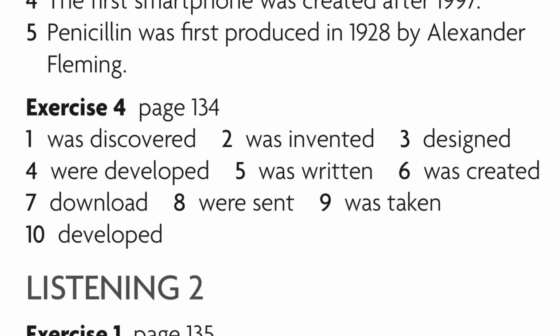Here are the answers for exercise 4. Make sure you're paying attention to what the subject of the sentence is. For example, in 3, Imhotep, an Egyptian architect, designed the Pyramid of Djoser. He is the subject, he's a person, and he completed the action, so he designed the pyramid. Whereas number 4, eyeglasses, they did not develop to help people. Eyeglasses were developed to help people. Someone invented the eyeglasses. We don't know who, but remember, we're using passive voice. What happened? The eyeglasses were invented.